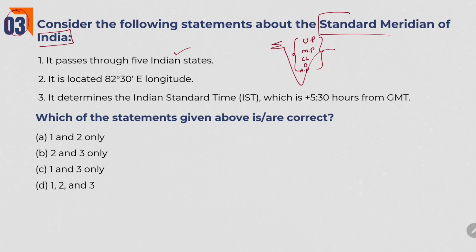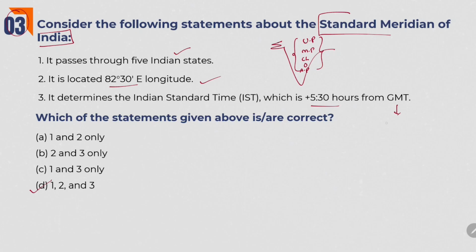First statement is right. It is located at 82 degrees 30 minutes east longitude. Yes, this is a factual one. And we chose this one because it passes approximately through the center of the country. Because of this, we can maintain a uniform time zone. It determines the Indian Standard Time, which is 5.5 hours from Greenwich Mean Time. Yes, this is also right. So, here answer is 1, 2 and 3.